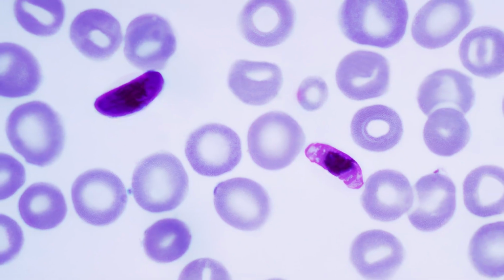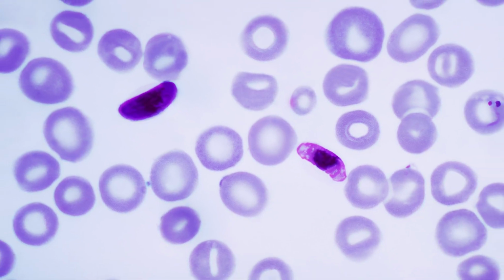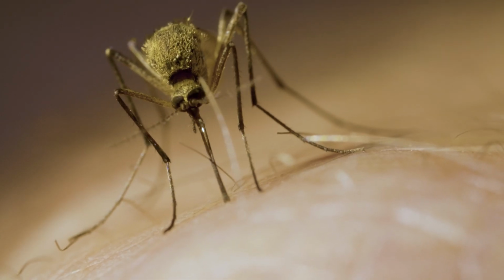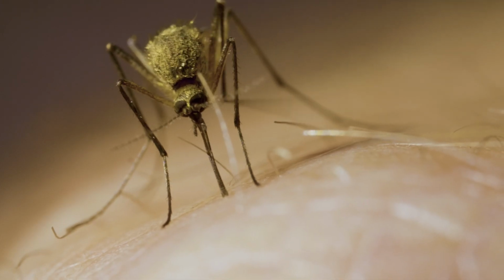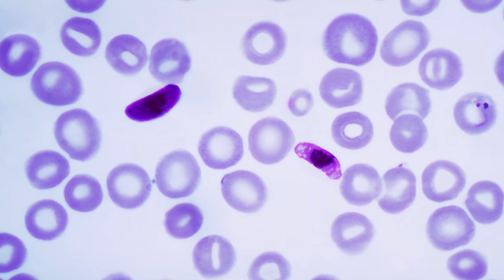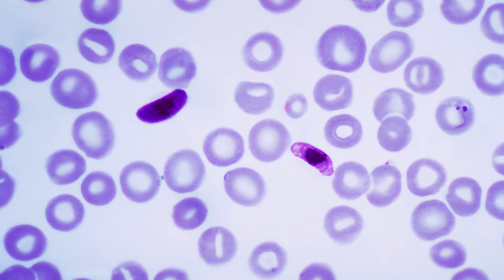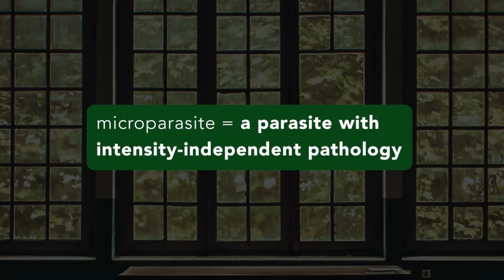On the other hand, consider the malaria parasite. The malaria parasite is super sneaky. Once it's injected into its vertebrate host by a mosquito, it replicates inside the host body, creating millions upon millions of copies of itself. Doesn't really matter whether one parasite is injected or 1,000, you're going to get full-blown malaria either way. In other words, the pathology of infection is intensity independent, and that makes the malaria parasite a microparasite. You're probably familiar with plenty of microparasites.